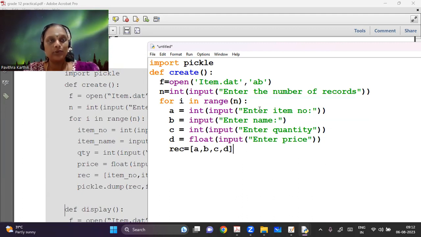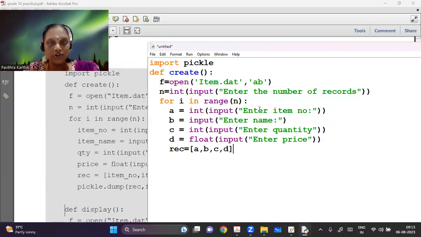In the theory exam also, you have a question where binary files is a 5-mark question for us. So binary file and CSV file, they have been interchangeably asking that. So either binary file is a 5-mark and CSV becomes a case study where you have maybe fill in the blanks, or it will be vice versa. If it's a 5-mark question for us, they will ask us to write functions. There are only 5 functions that they can ask you to write. They can ask you to create, display, search, delete, update. So we are going to do all the 5 functions.